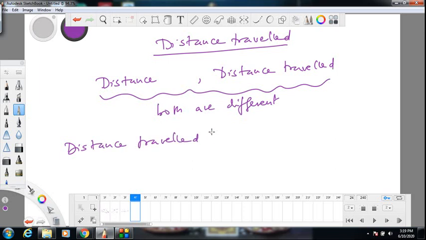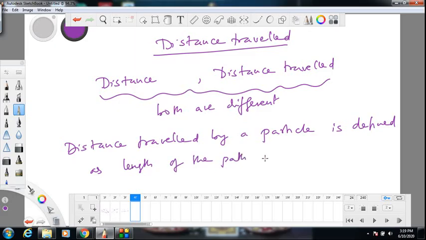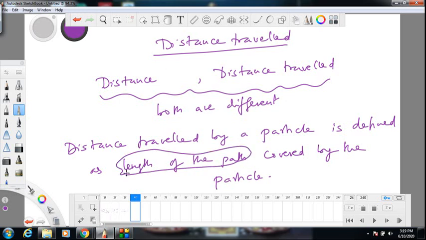Distance traveled by a particle is defined as length. So basically it is the length of the path covered by the particle or traveled by the particle. So essentially you are talking about the length of the path. In whichever path it goes, you must measure the length of that path, and that gives you distance traveled.